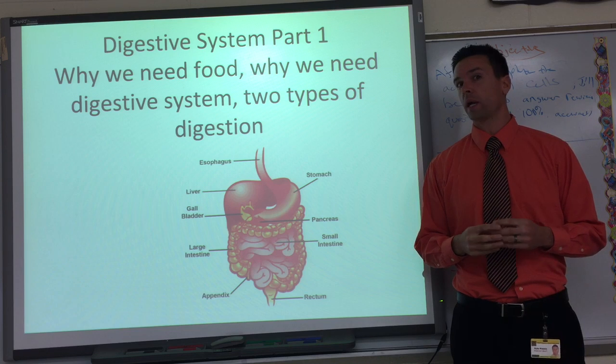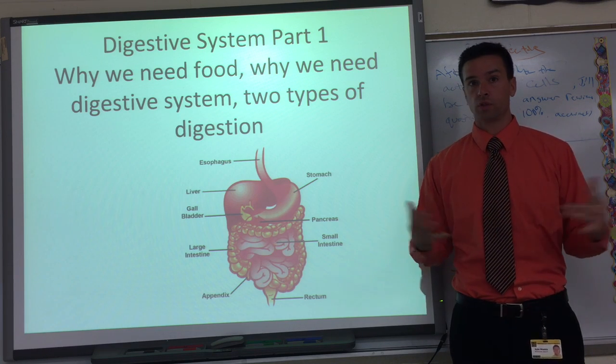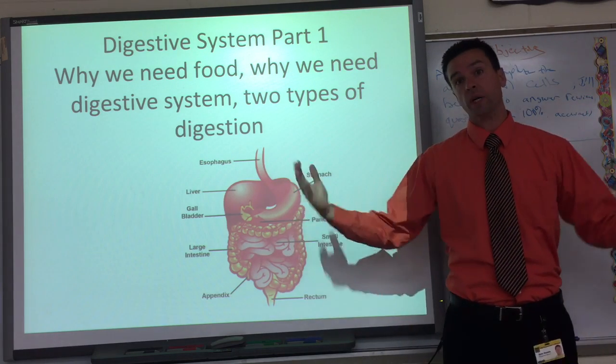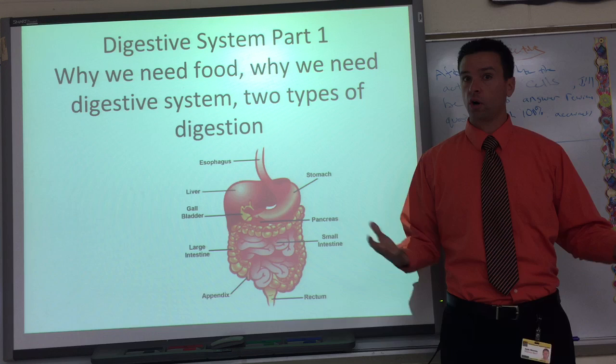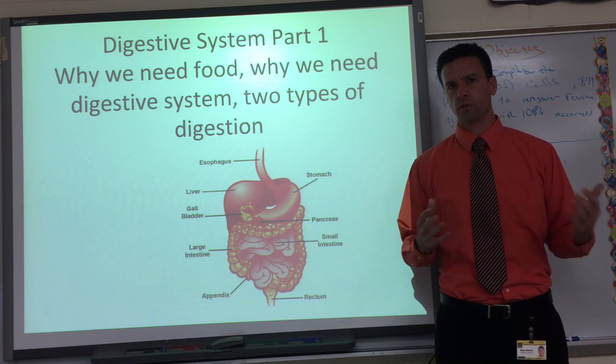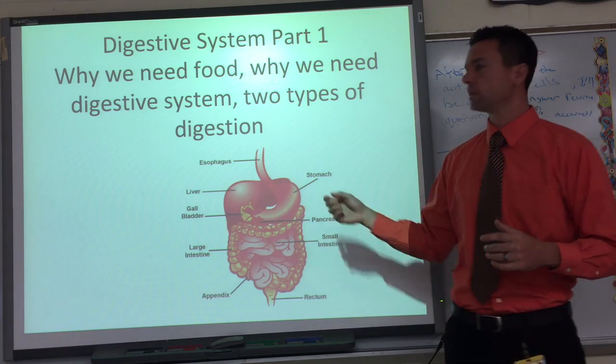Now this one has a whole lot of information, so actually I'm breaking it into three different parts. So let's do one part at a time, shall we? The first part of the digestive system is ultimately: why do we need a digestive system? And we all know it has to do with food. Why do we need food? Maybe we've never really thought about why we need food before. It's delicious, so we eat it. But it's important to talk about why we need it.